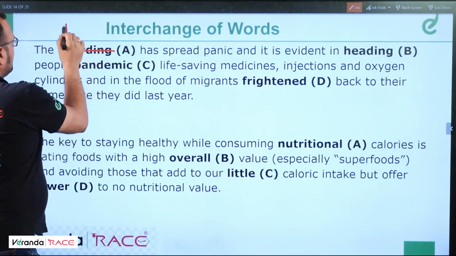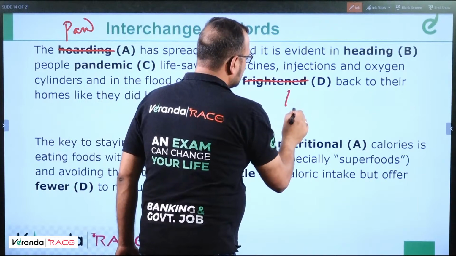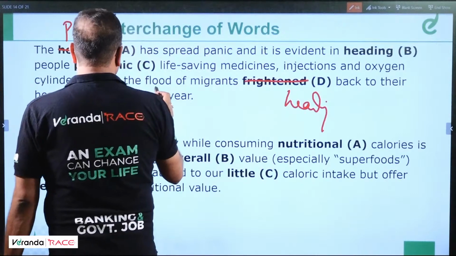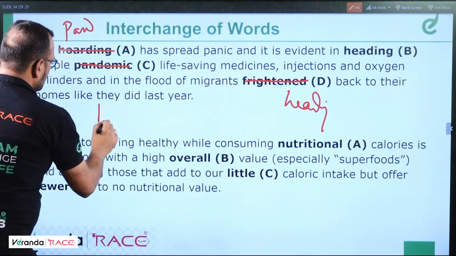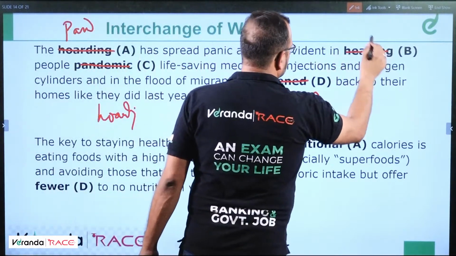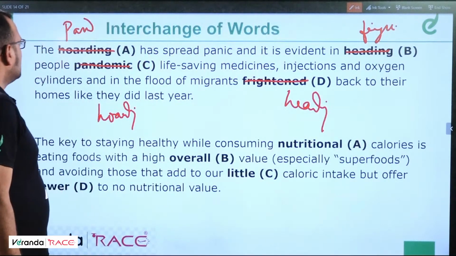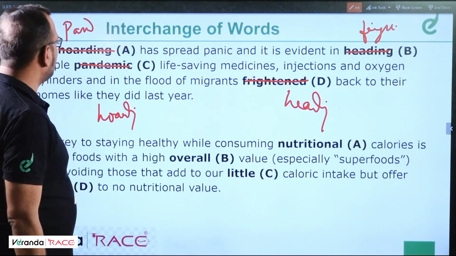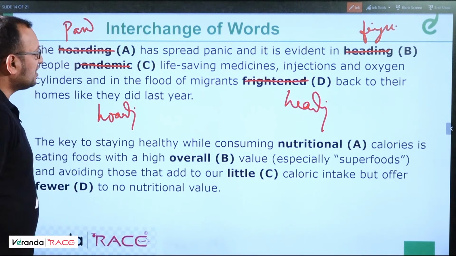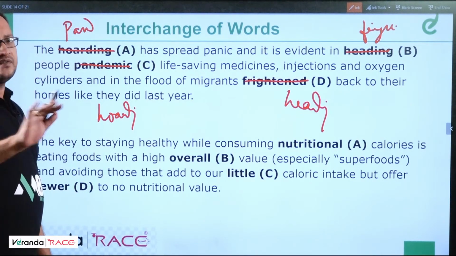Wait. It is pandemic. Here it should be heading. Here it should be hoarding. And here it should be frightened. So this is the answer. The pandemic has spread panic and is evident in frightened people hoarding life-saving medicines, injections and oxygen cylinders, and in the flood of migrants heading back to their homes like they did last year. This is the final answer.